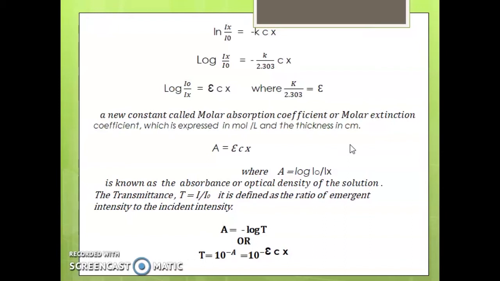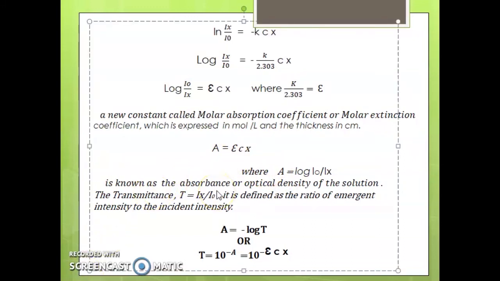That is, defining log I0 by Ix equal to epsilon Cx, and absorbance A equal to log I0 by Ix. That is, A is equal to epsilon Cx, the absorbance or optical density of the solution. Here we are introducing a new term.